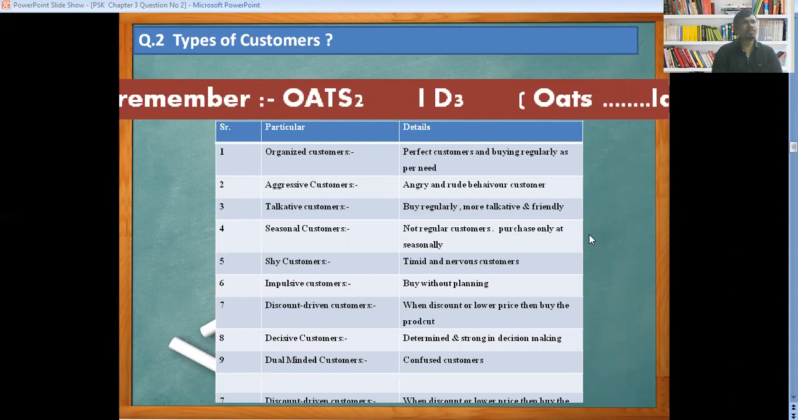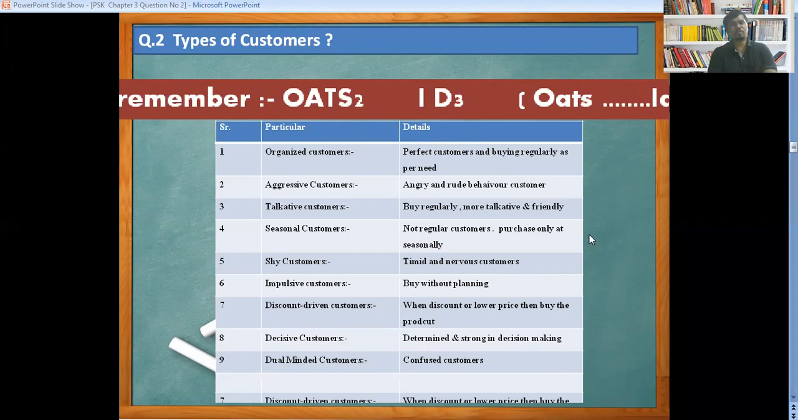Then we can say once a month, twice or thrice a month, as per his wish, he is going to purchase the product. The next one is a shy customer, timid and nervous. We can't predict such a type of customer. They are not vocal, they do not express what kinds of food they want. Therefore, you first want to motivate them, build confidence in that customer, and then deal with such a type of customer.